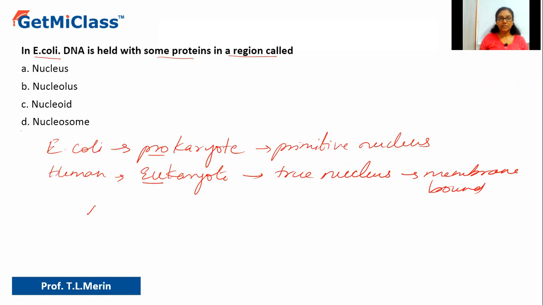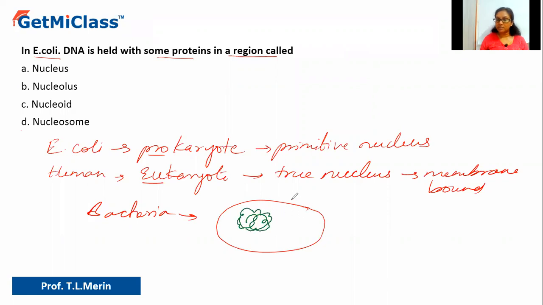But whereas in case of bacteria, here they have given E. coli. So all bacteria, in fact, are prokaryotic in nature. They have a primitive nucleus. So if you have this bacterial cell, the nucleus is of course not present, and the genetic material, or you can say the DNA, is present in the cytoplasm itself.